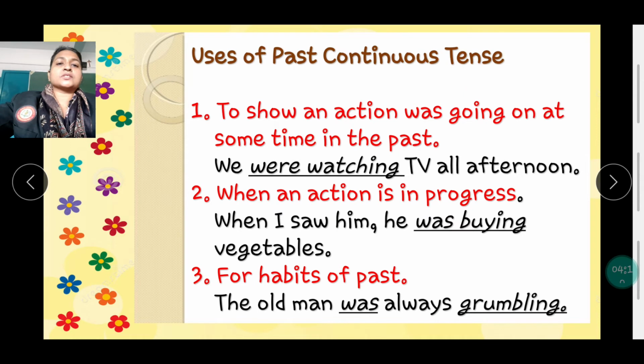Uses of past continuous tense. To show an action that was going on at some time in the past: we were watching TV all afternoon. When an action is in progress: when I saw him, he was buying vegetables. For habits of the past: the old man was always grumbling. These are the ways in which the past continuous tense can be used.